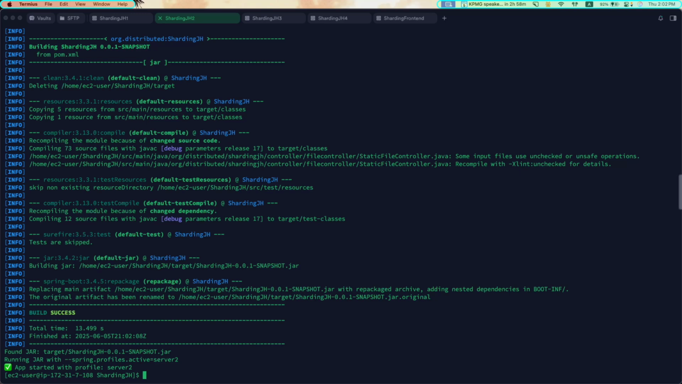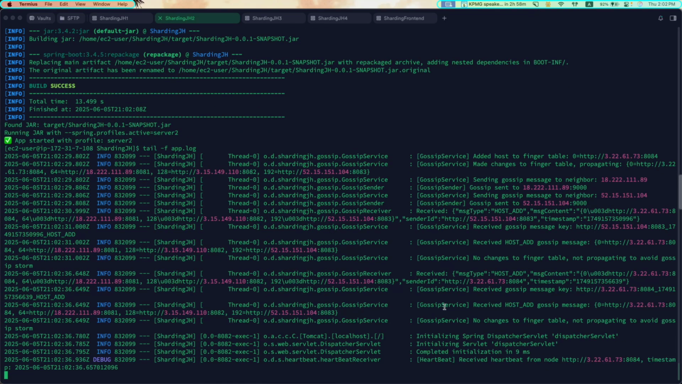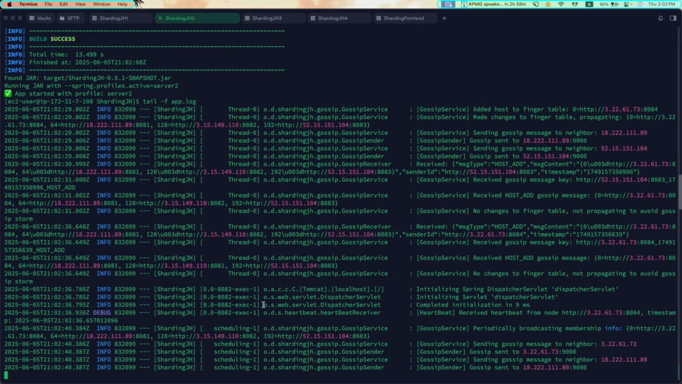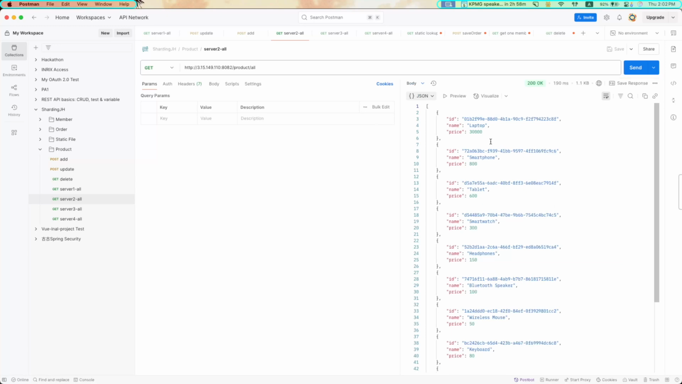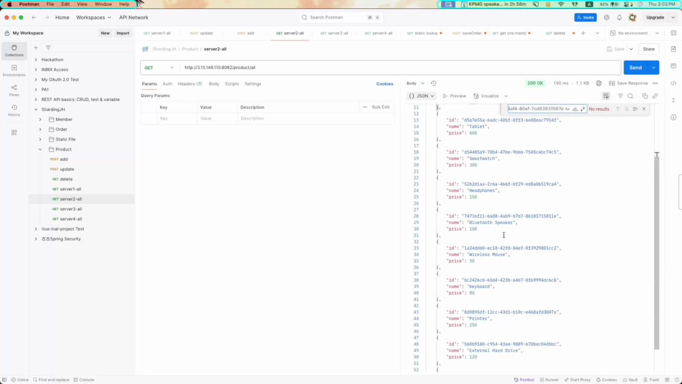Okay, server 2 is back. So let's see. Okay, we can see that the laptop is updated to 30,000, and then let's see, no monitor. So it means that server 2 read the message from the queue and then updated and maintained data consistency with the other servers.